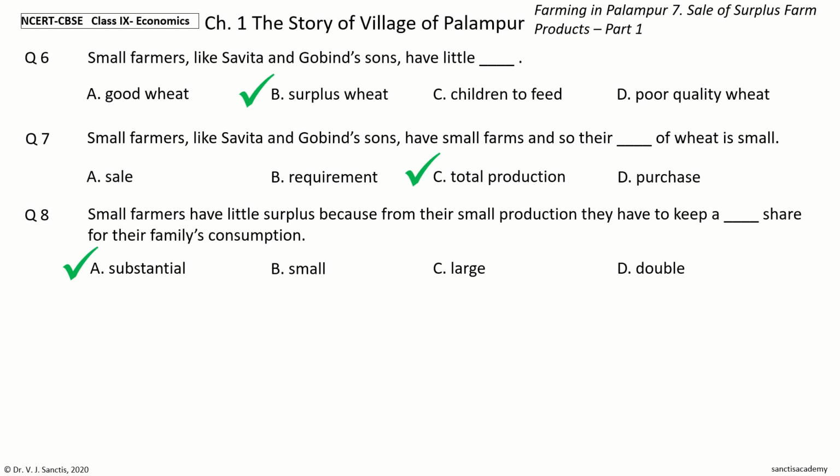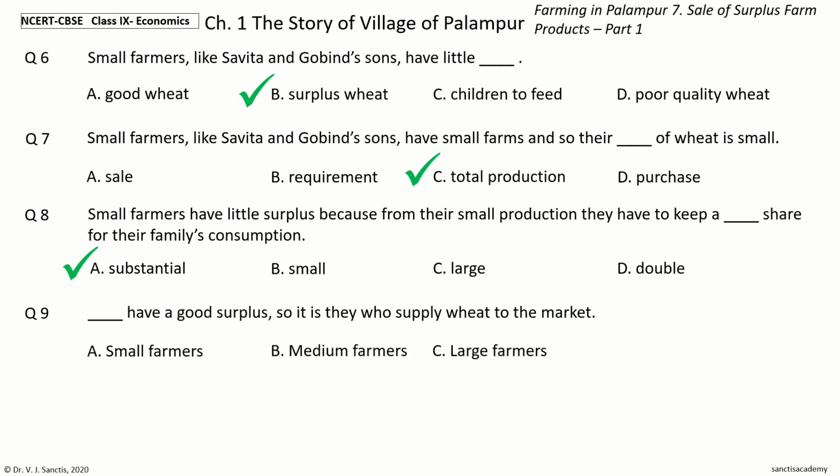family's consumption. Question 9. Dash have a good surplus, so it is they who supply wheat to the market. The options are small farmers, medium farmers, large farmers, medium and large farmers. Your time to choose. And the answer is medium and large farmers. So, medium and large farmers have a good surplus, so it is they who supply wheat to the market.